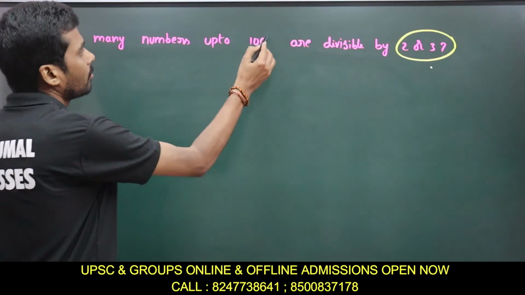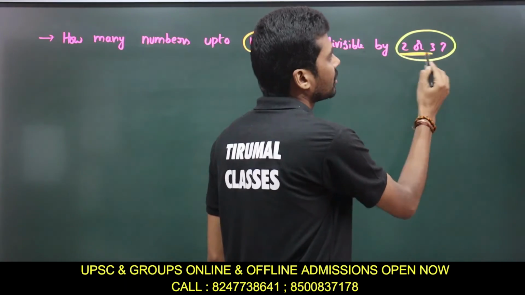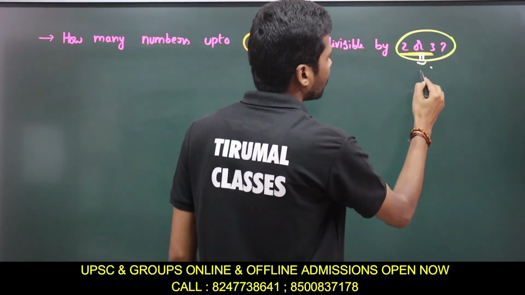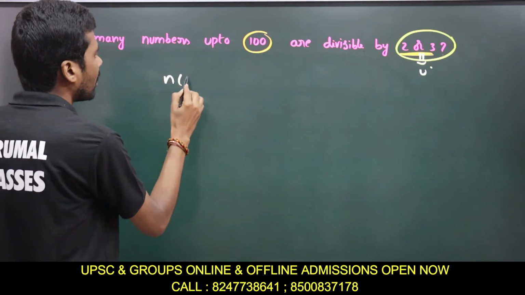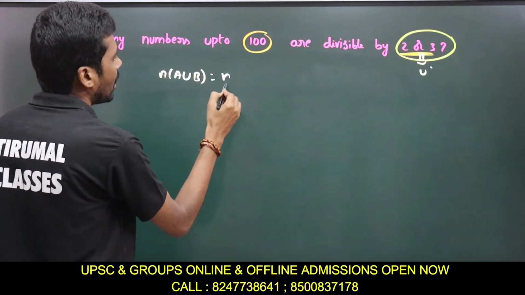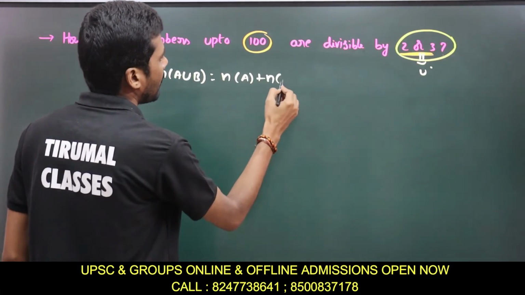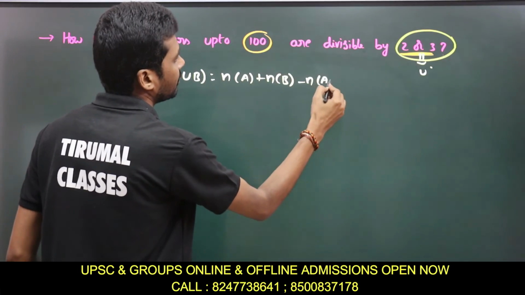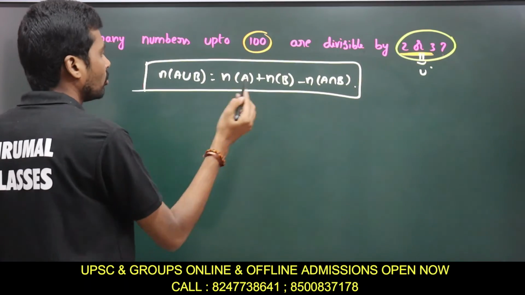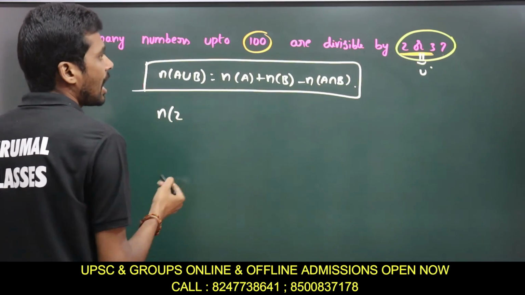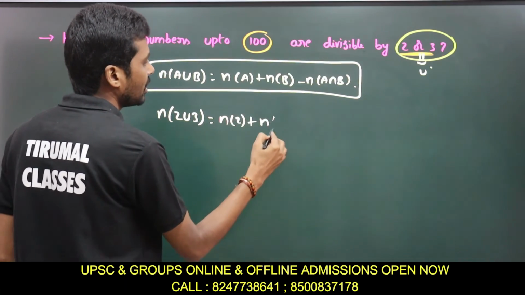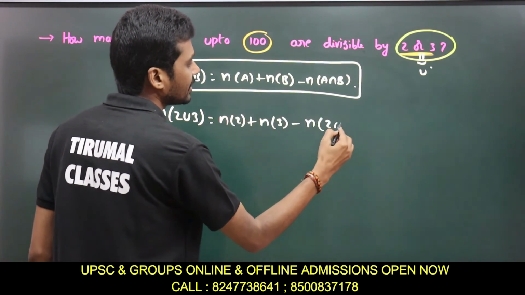How many numbers up to 100 are divisible by 2 or 3? Whenever you have this 'or' condition, immediately you take 'or' as union, and you apply the formula. What is the formula of N of A union B? N of A union B is equal to N of A plus N of B minus N of A intersection B. Now I require the numbers 2 or 3, so N of 2 union 3 is equal to N of 2 plus N of 3 minus N of 2 intersection 3.